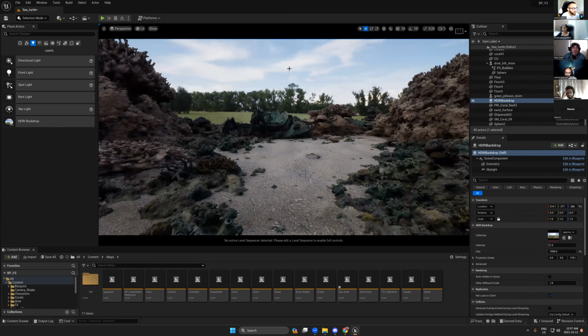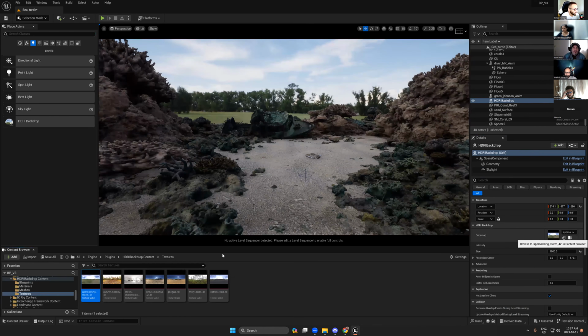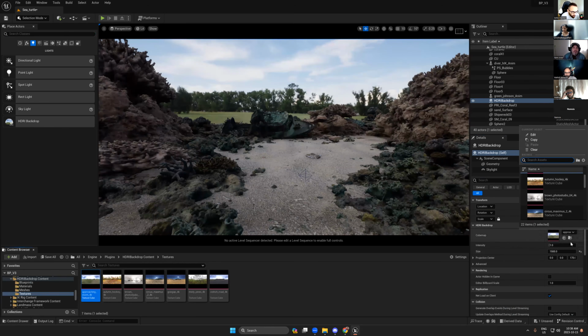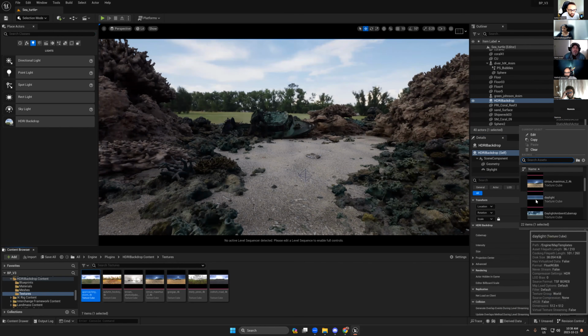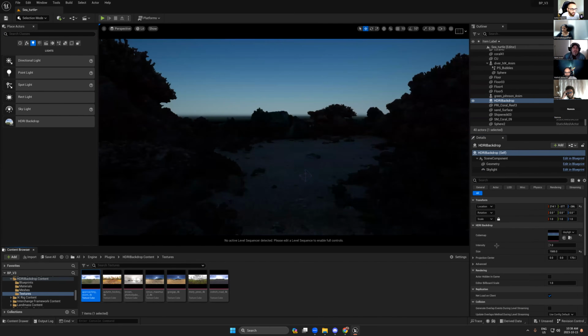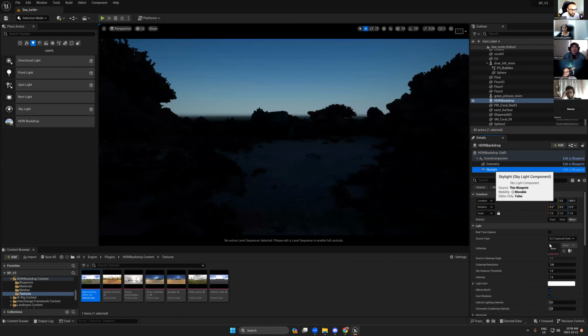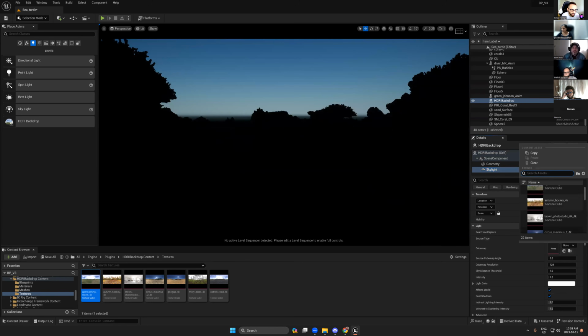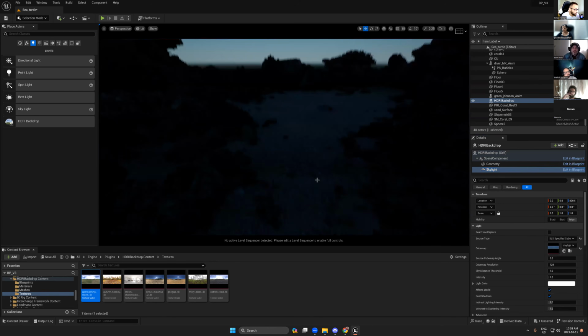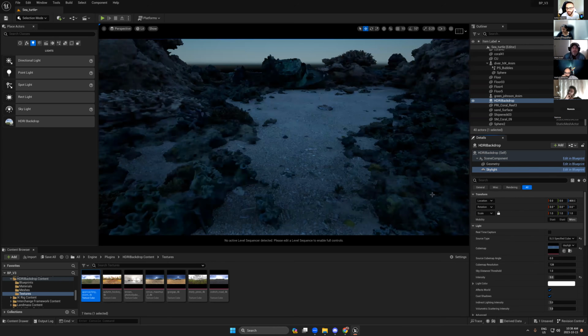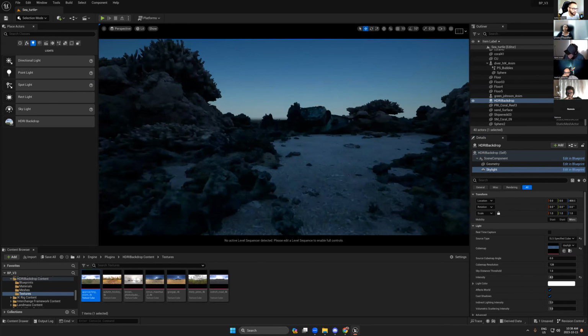Now I need to change this background. I prefer to use this D lights. I also have to go to the skylight and change it to cube map, and from here use the same one, because now it will create a nice global ambience. You remember we use the same basic lights; we use the global ambience first. Now let's say I need the bounce of my lights. Let's say it's 5. Okay, 5 should be okay.